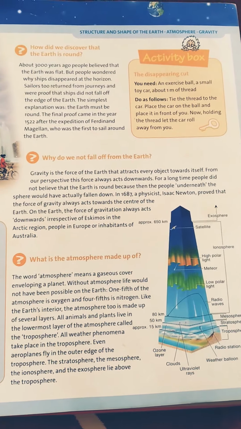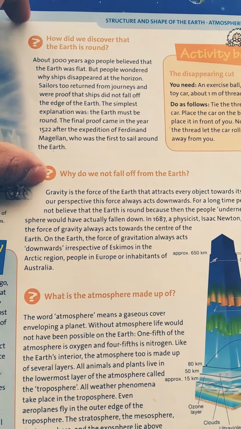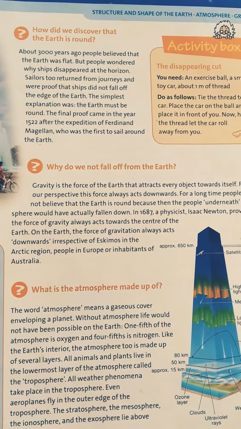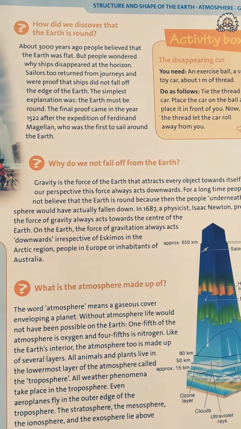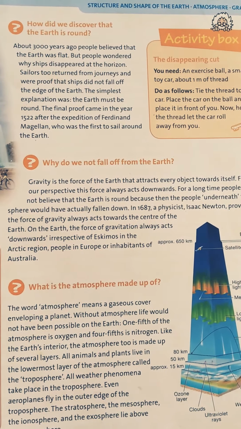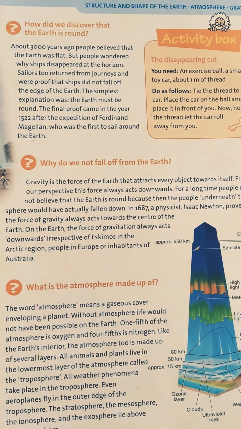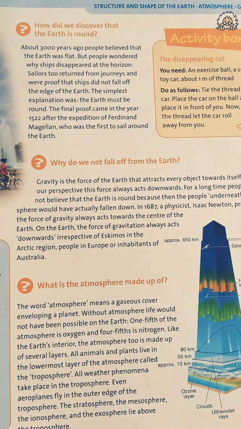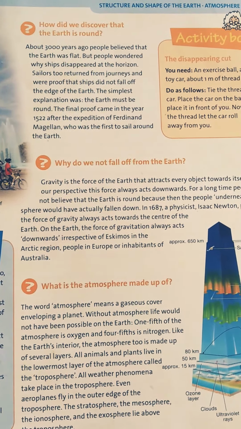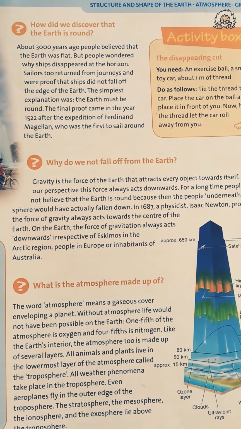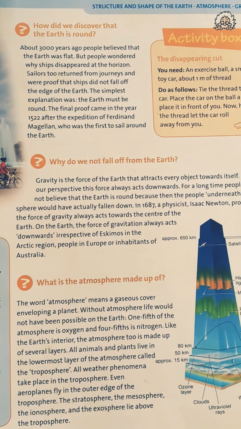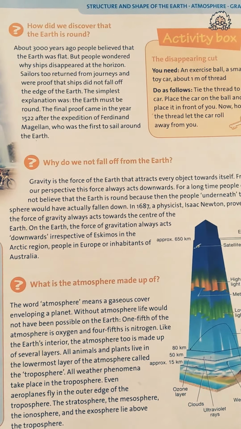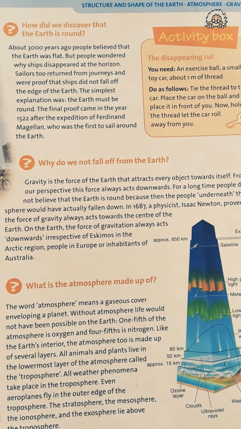So the answer to this question says that before 3,000 years ago, people believed that the earth is flat. Of course, they thought that the earth is flat because they do not fall. And as you can see, the land is plain, and most of the land is plain, so they thought that the earth is flat. And they wondered where the ship disappeared at the horizon.